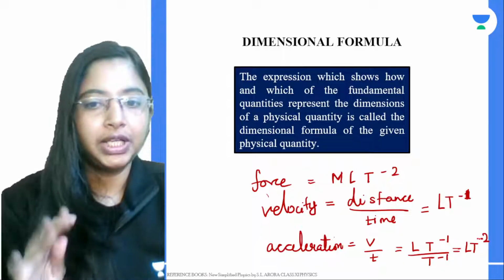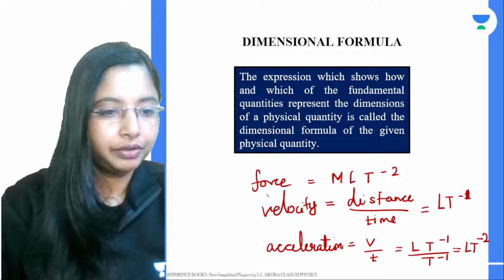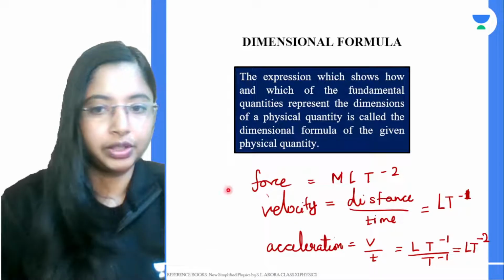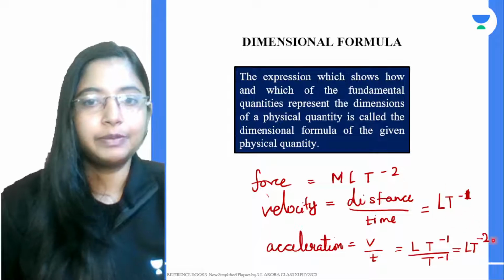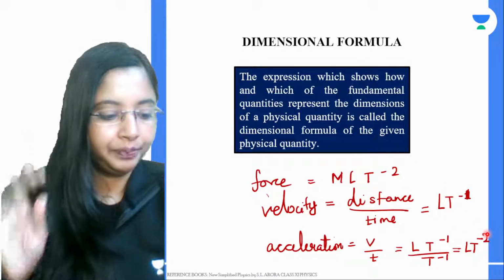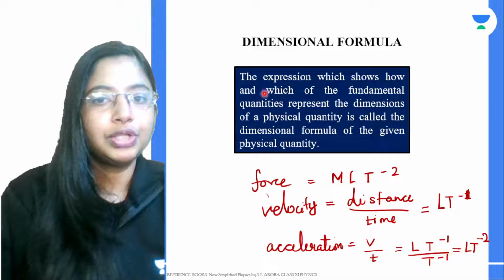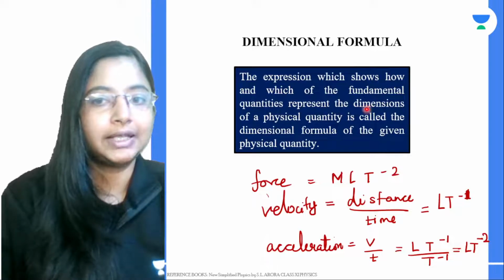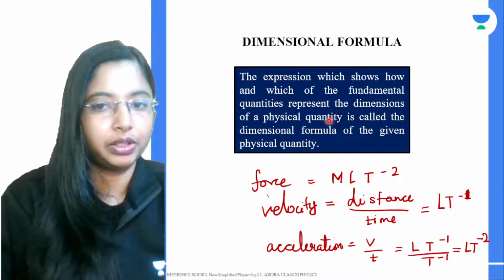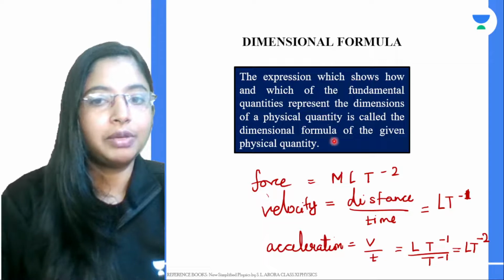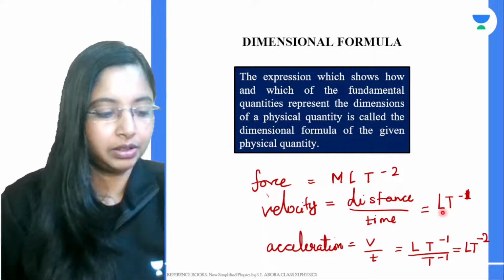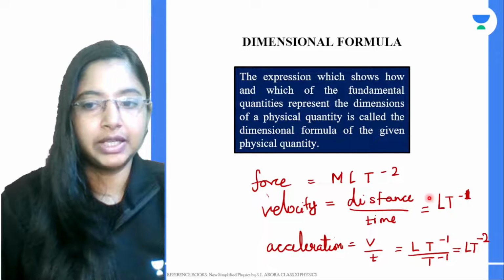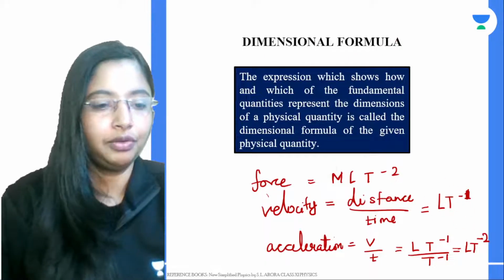So all of these quantities that you have expressed over here become your dimensional formula. The expression which shows how and which of the fundamental quantities represent the dimension of a physical quantity is called the dimensional formula of the given quantity. So all of these expressions that you're seeing are dimensional formulas.